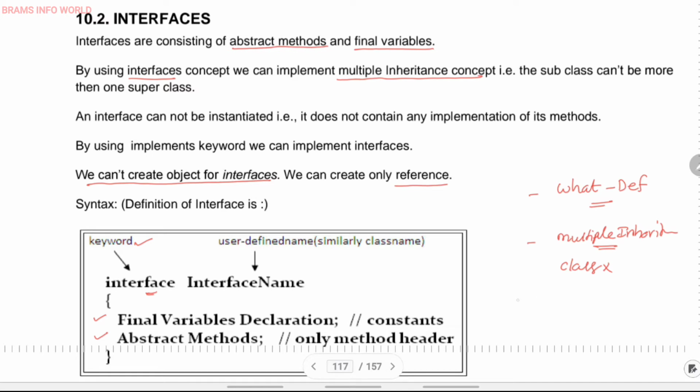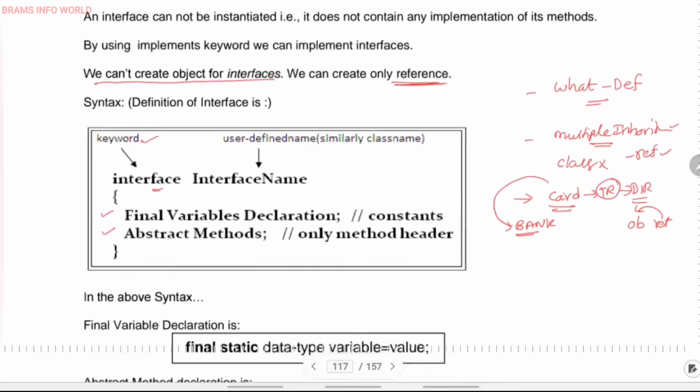With the help of a card we can do the transaction, but we are unable to carry the money. We are not directly related to the bank, but if you need some information related to this card, you should visit the bank. So this card is a reference of a particular bank. In the similar manner, an interface contains only a reference, and this reference belongs to the object. The key points are the definition, achieving multiple inheritance, and that we can create references for interfaces.